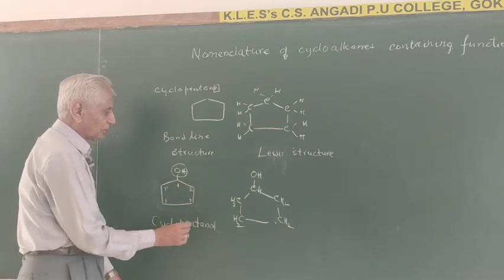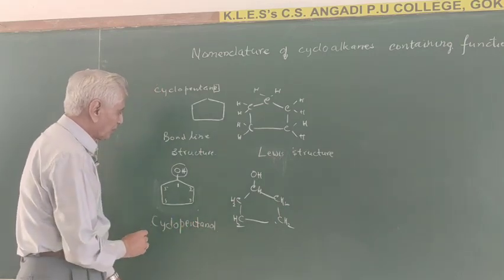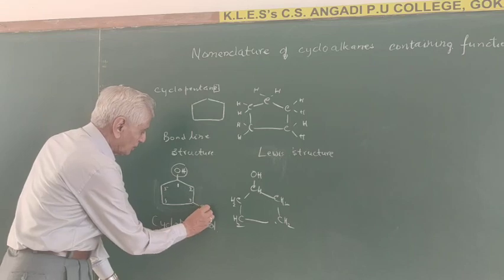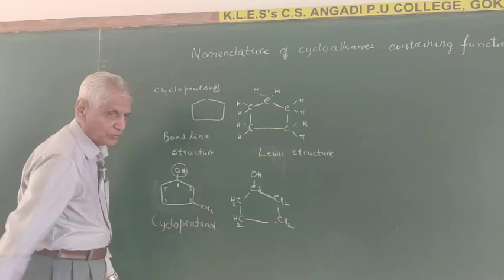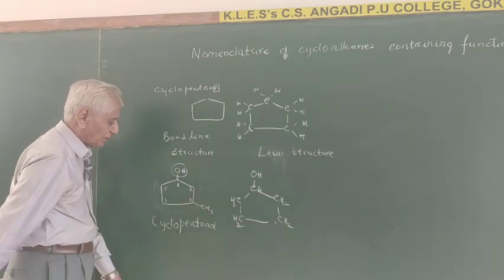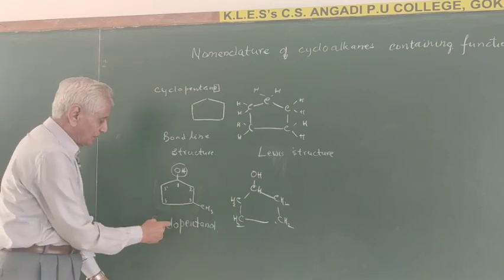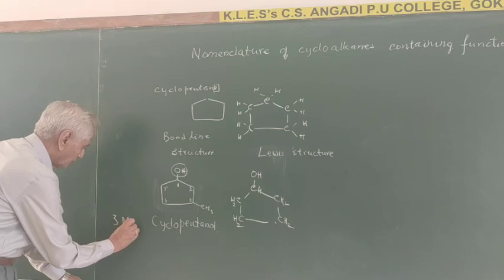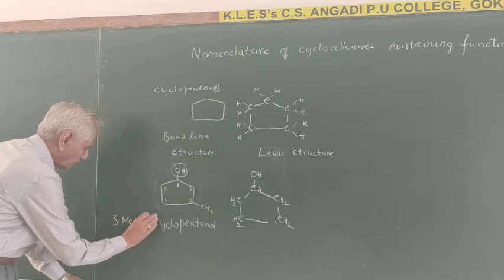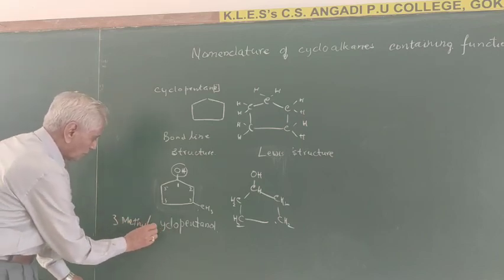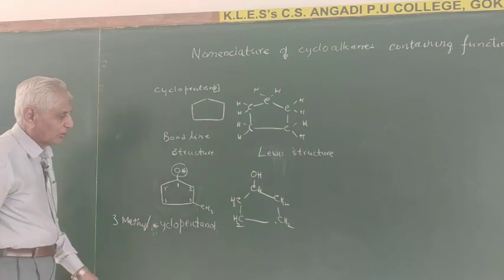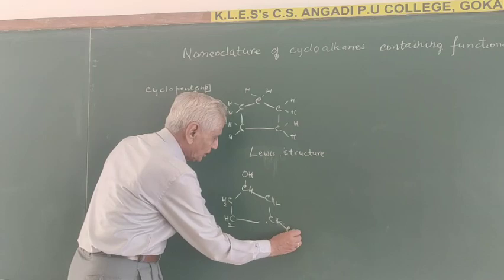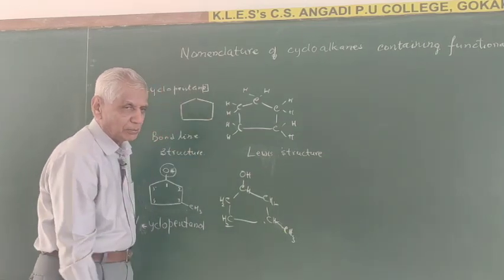Now suppose the third carbon has got a CH3 group. So this compound is called 3-methylcyclopentanol. That means one H here is replaced by CH3. So like that the compound goes.